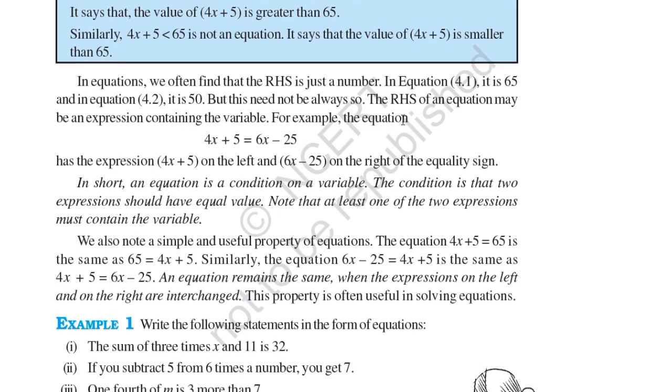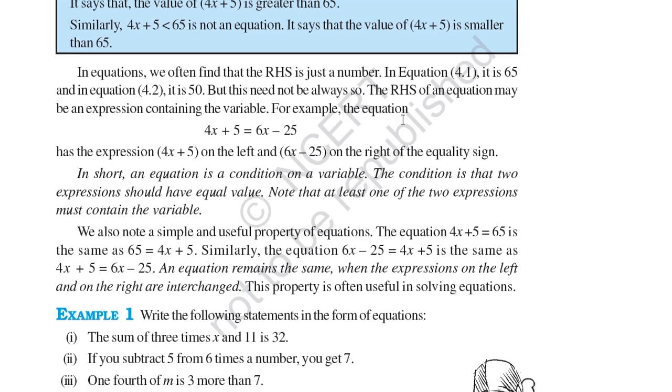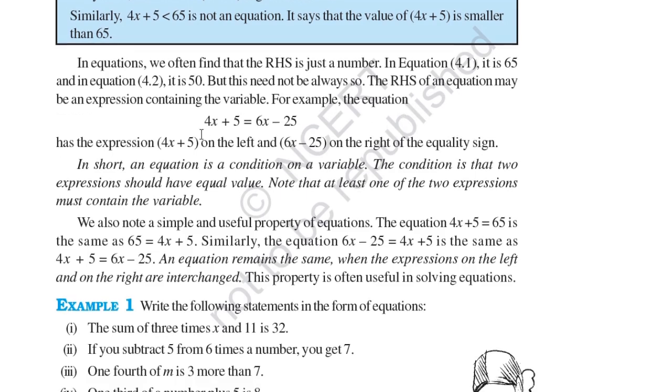The RHS of an equation may be an expression containing a variable. For example, this equation: 4x plus 5 is equal to 6x minus 25. Here the RHS also has a variable and is in the form of an expression. It has the expression 4x plus 5 on the left hand side and 6x minus 25 on the right hand side of the equality sign. So you can see, in short, an equation is a condition on a variable. The condition is that two expressions should have equal value. Note that at least one of the two expressions must contain the variable. So at least one should contain a variable.